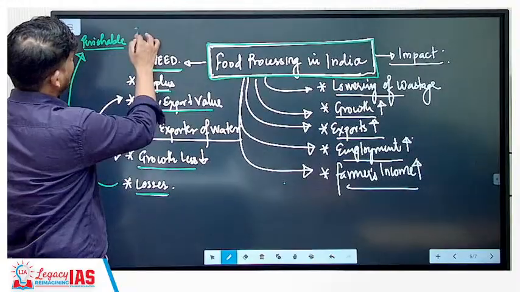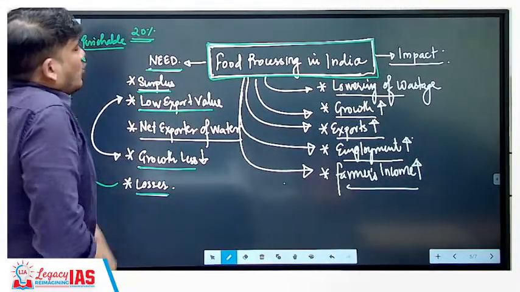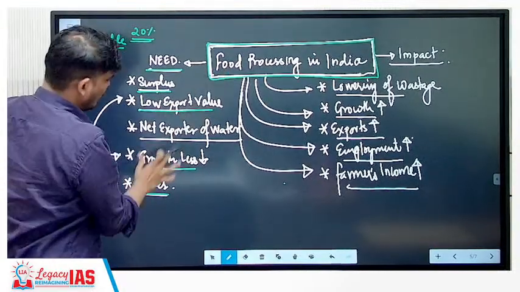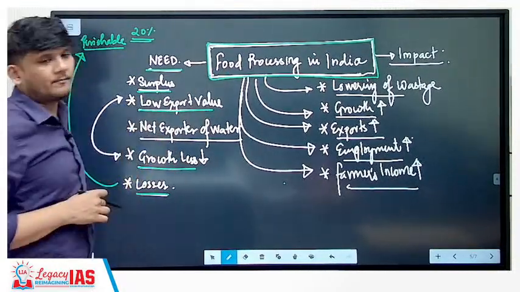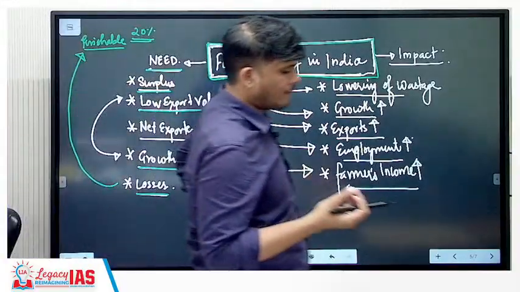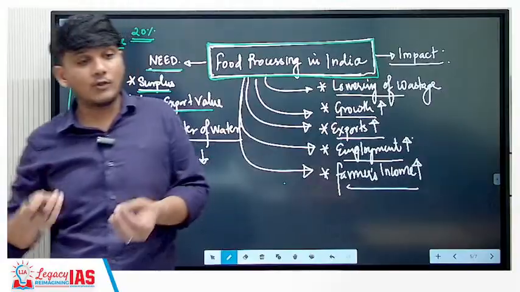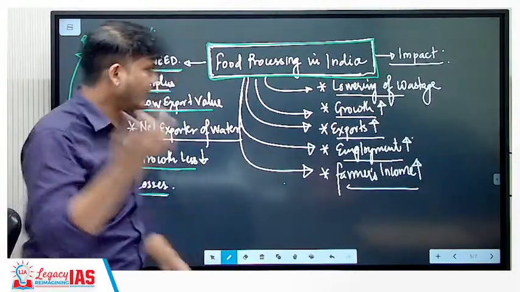Now, if we had processing units, those units could actually utilize it. A simple example: you have roses. The petals are waste, and you can convert them into rose water. So that is the idea.